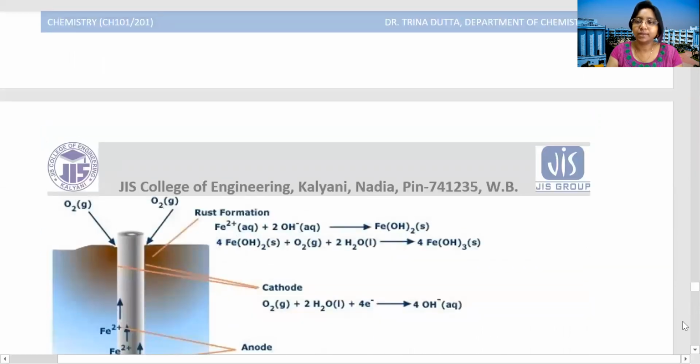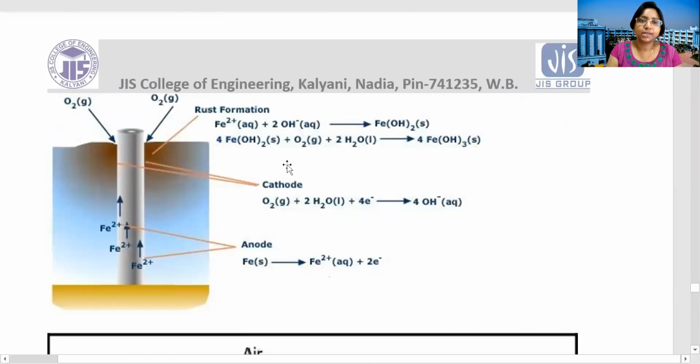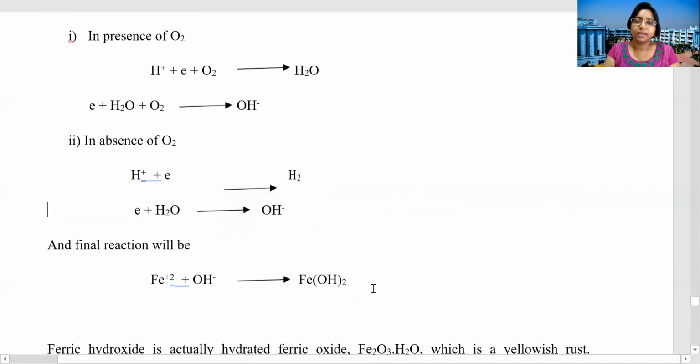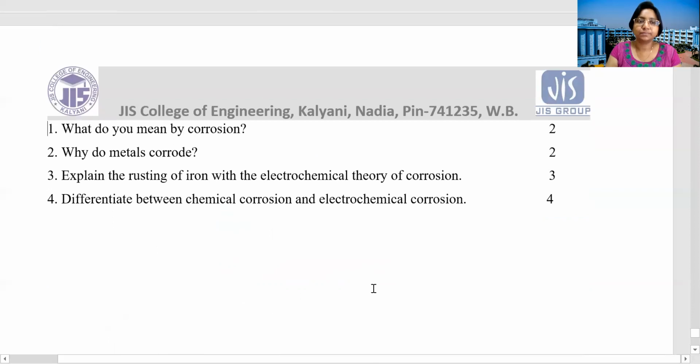This will be the ideal answer. It is the rusting of iron, that is electrochemical corrosion. In the cathodic part, OH minus is formed. In the anodic part, Fe plus 2 is formed. After that, they combine. In this way, you get electrochemical corrosion.